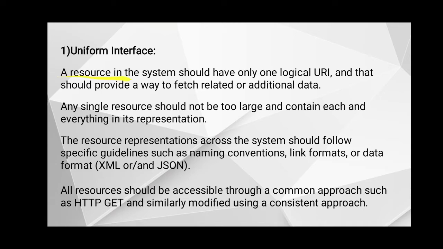A resource in the system should have only one logical URI, which stands for uniform resource identifier, and that should provide a way to fetch related or additional data. Any single resource should not be too large and contain each and everything in its representation.